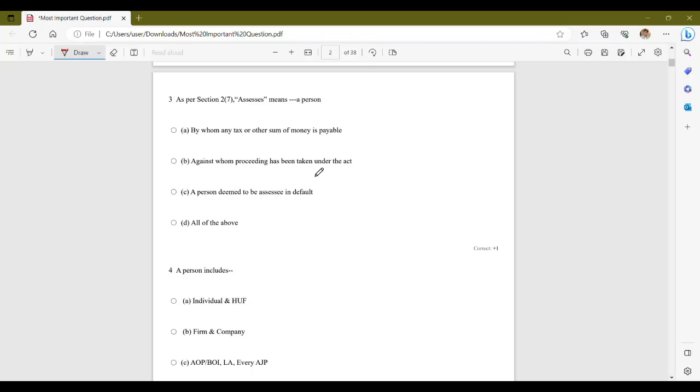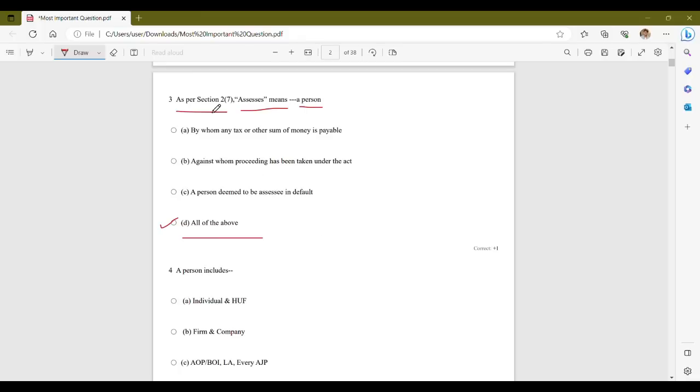Now moving on to next question. The question says, as per section 2, subsection 7, assessee means a person. Your given options are option A, by whom any tax or other sum of money is payable. Option B, against whom proceeding has been taken under the Act. Option C, a person deemed to be assessee in default, and option D, all of the above. So, the correct answer is option D, all of the above.